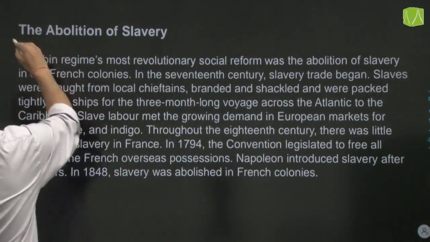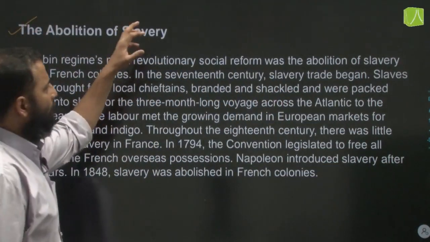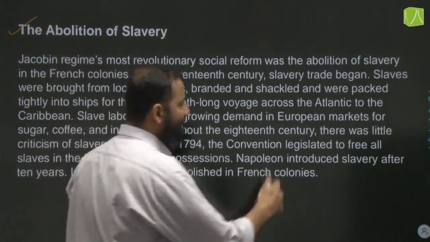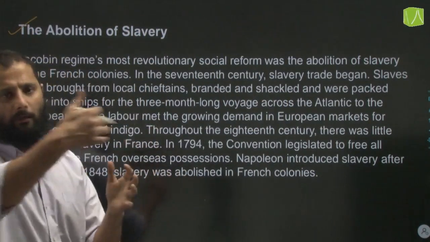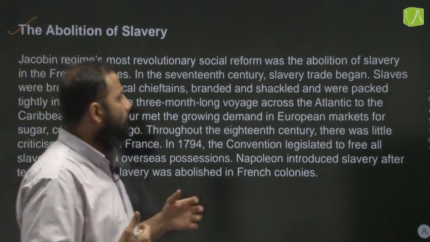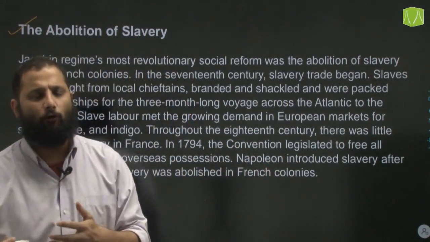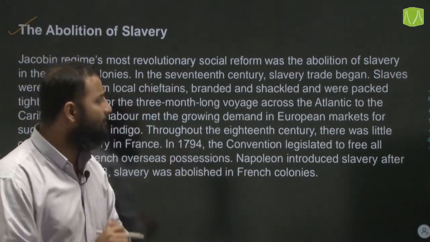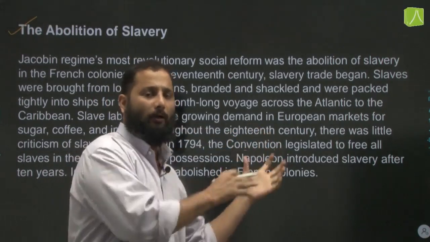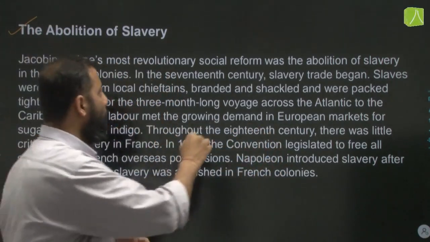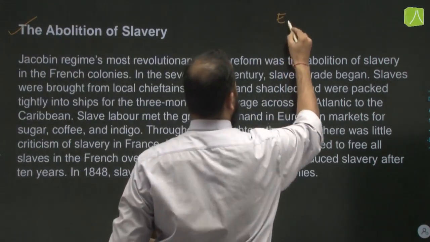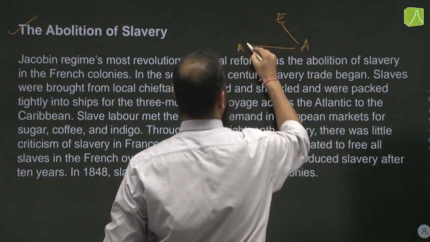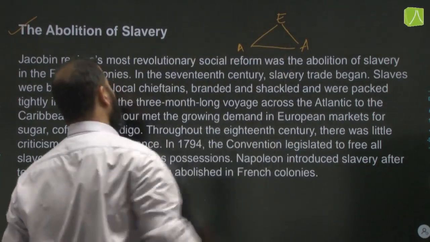Then about the abolition of slavery. There was a triangular slave trade which was being practiced from the ports of Nantes and Bordeaux in France. Merchants used to come to the African coast, and from there pack ships with the slaves and take them to the Caribbean to work in plantations. That is how a triangular slave trade, that is from Europe, they came to Africa, and from here they traveled towards America, was happening.